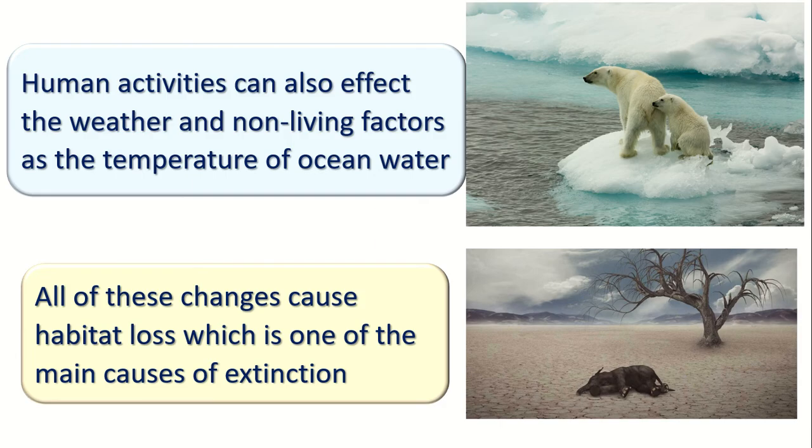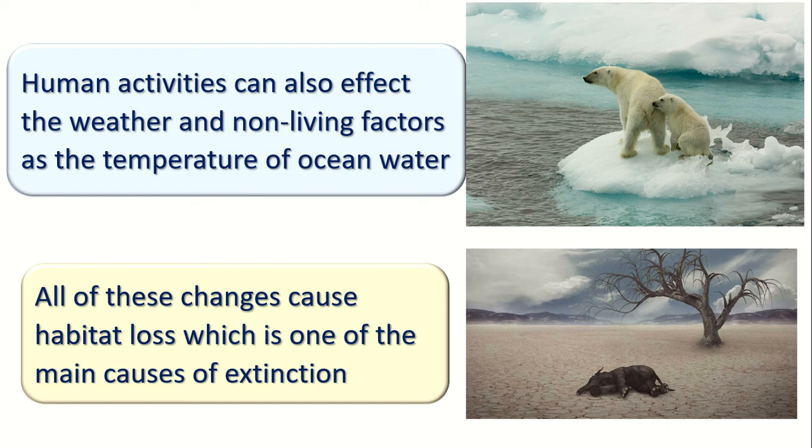Okay, we know that these human activities are affecting the weather, because when we are removing the plants, the carbon dioxide will increase, so the temperature on the earth is increasing. Every year the temperature is increasing. When the temperature increases, this is also affecting the non-living factors and the weather. Yes, when we are burning or cutting the forest, this is increasing the temperature.